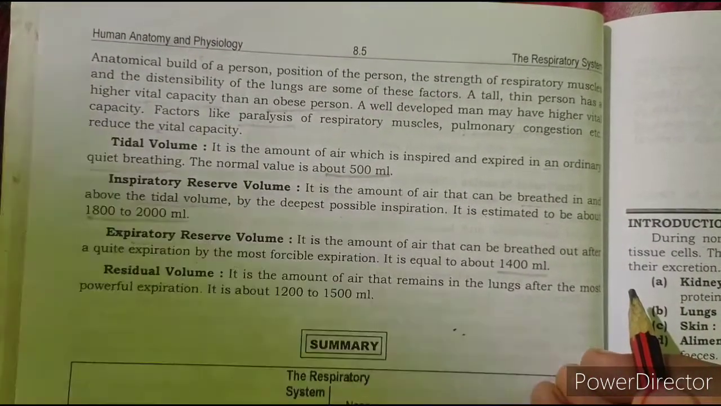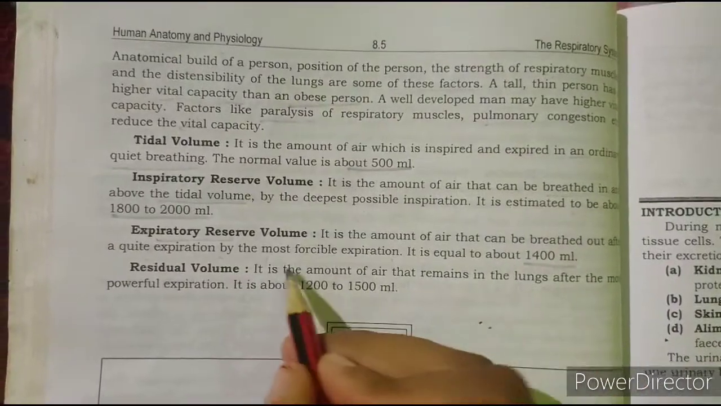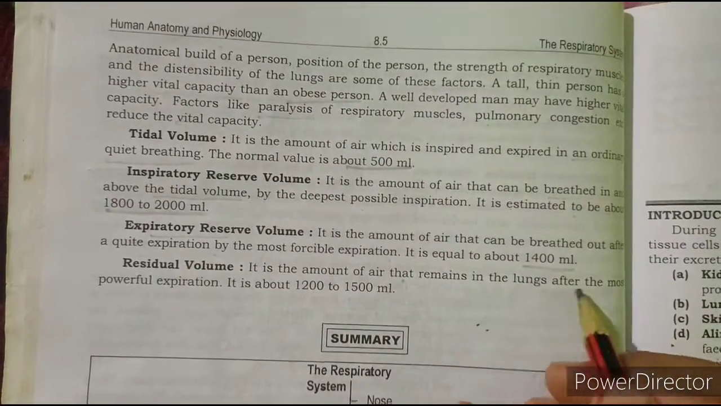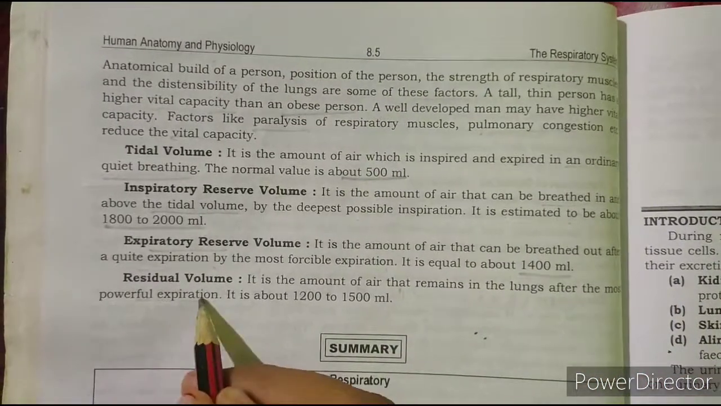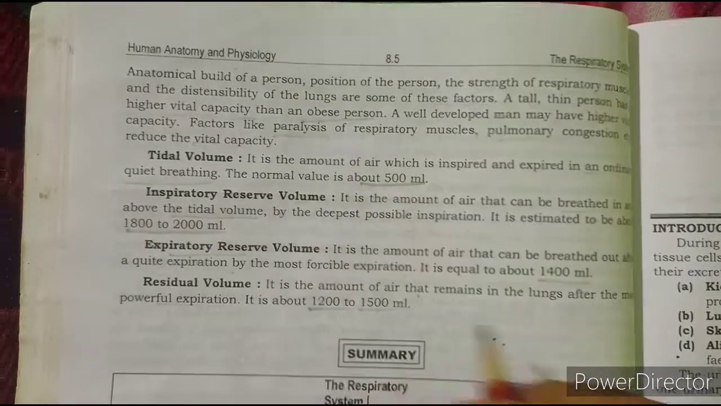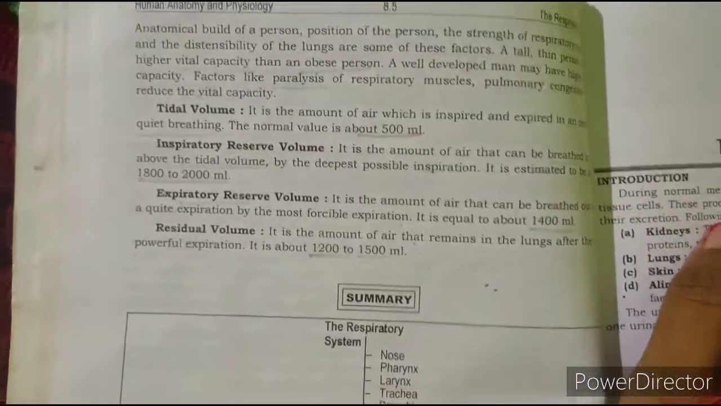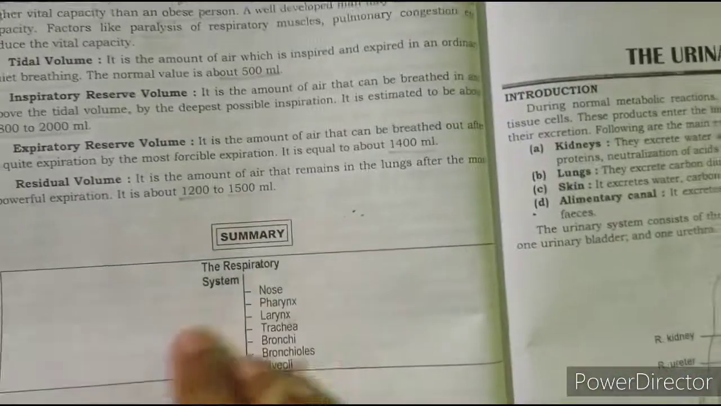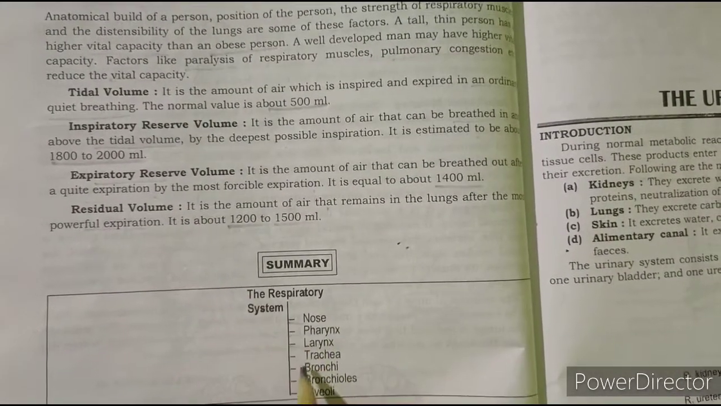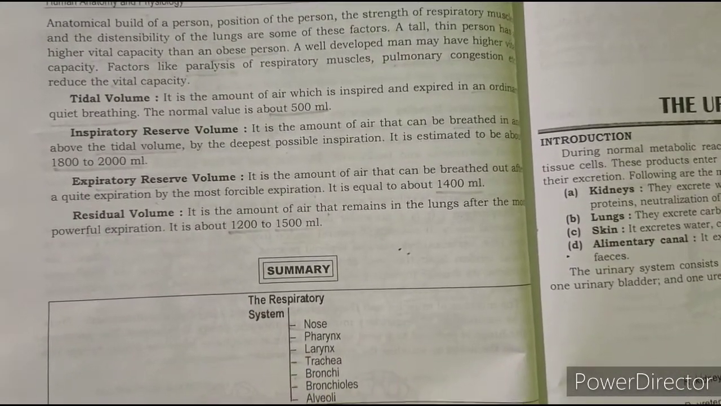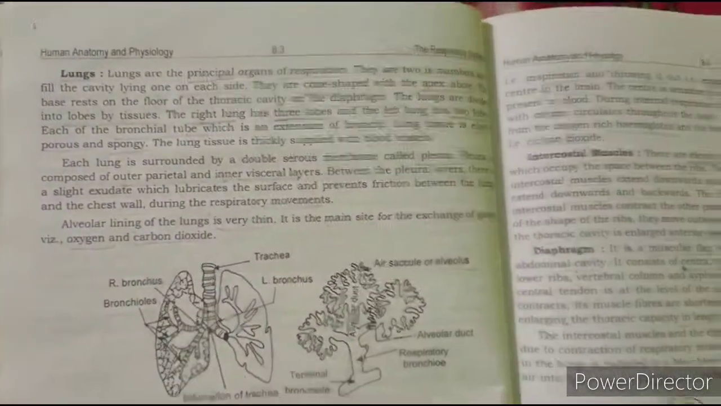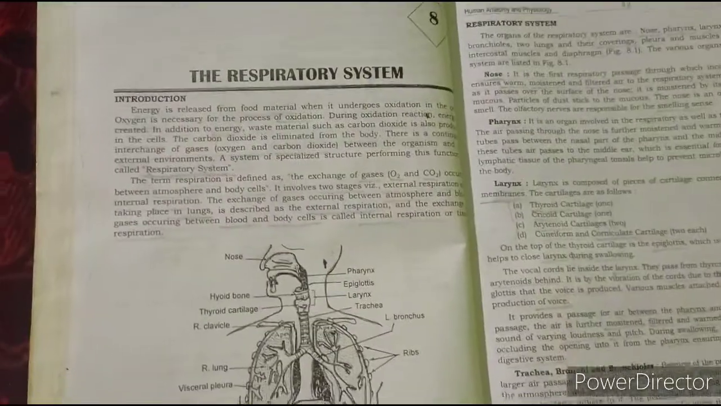Residual volume. It is the amount of air that remains in the lungs after the most powerful expiration. It is about 1200 to 1500 ml. Then the summary of the respiratory system: the nose, pharynx, larynx, trachea, bronchi, bronchioles and alveoli. Okay, that's all about our respiratory system.